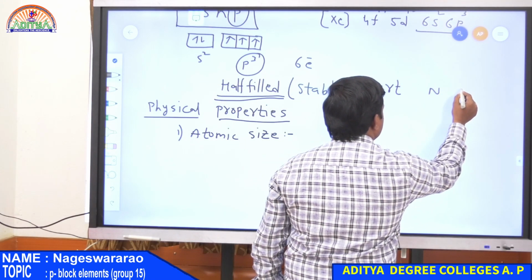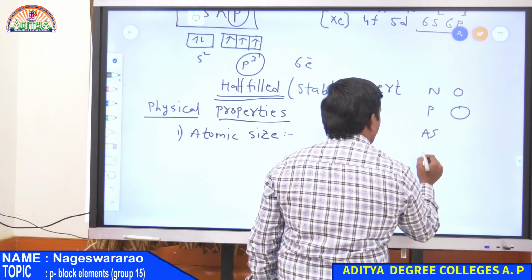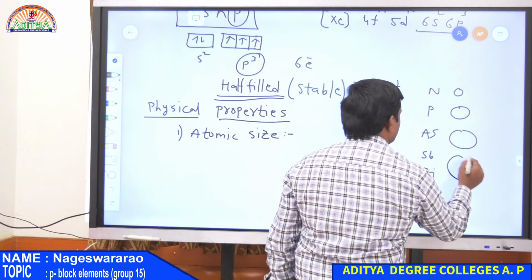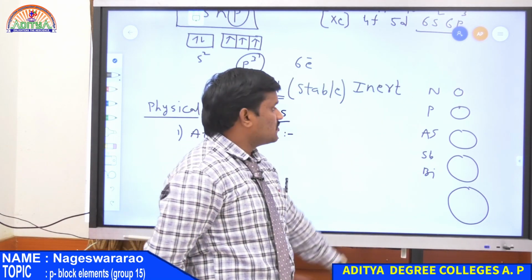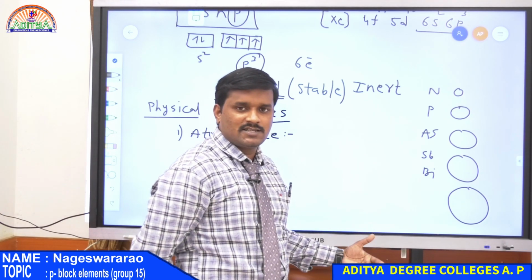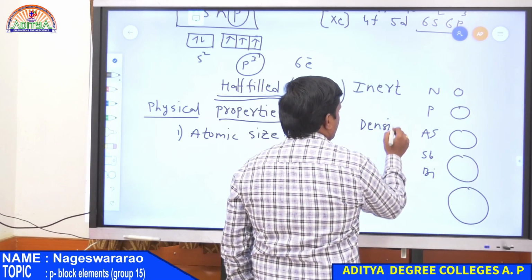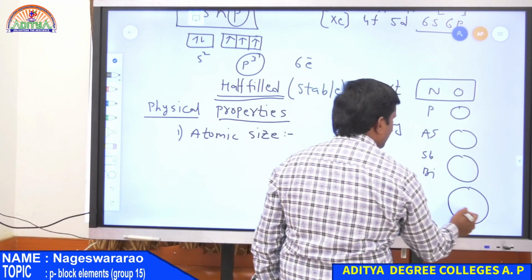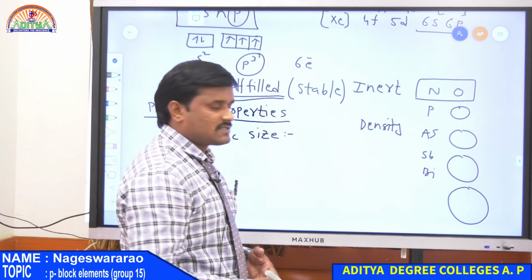Therefore nitrogen is very small in size, phosphorus increases in size, then arsenic, antimony and bismuth. So from top to bottom, size of the element increases due to increasing atomic number. So mass number increases, atomic size increases, atomic radius increases, and density also increases. So from top to bottom, nitrogen has the least values and bismuth has the largest values.